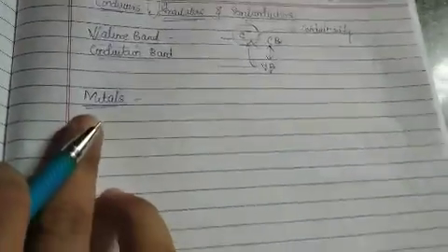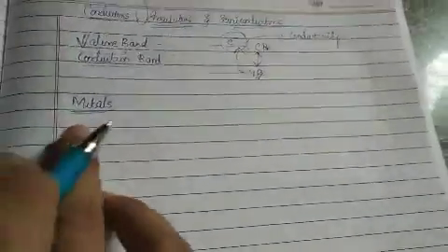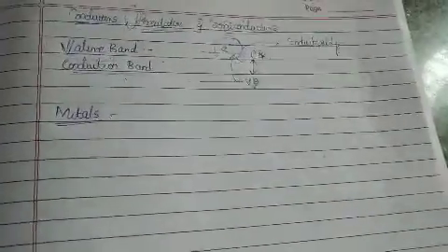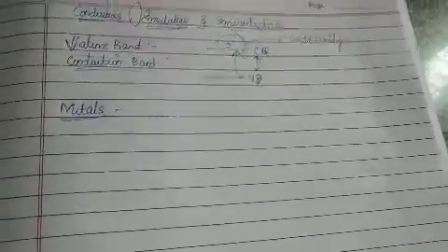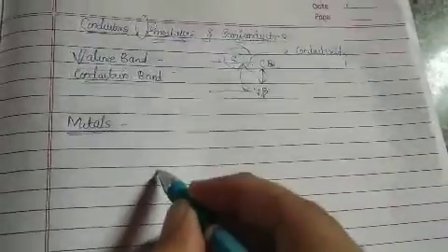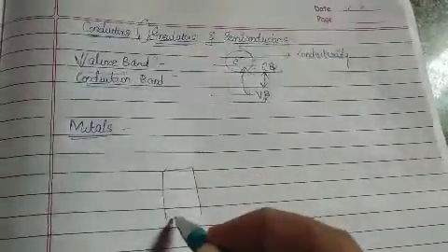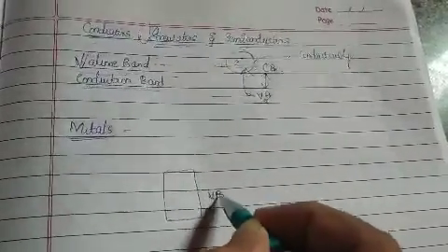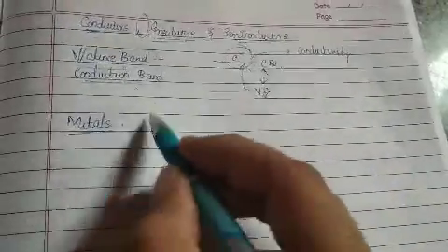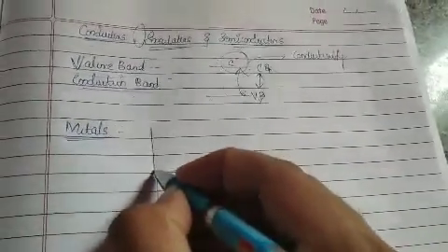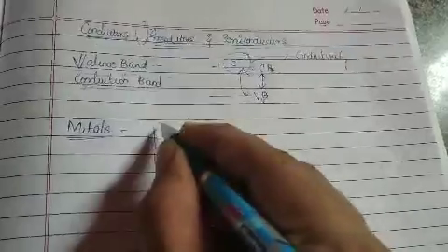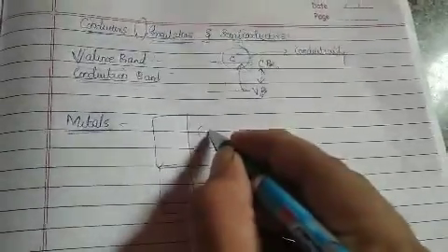Of course, in our lower classes we have been told that metals are good conductors of electricity. But how? For example, if this is your valence band, in metals we observe that the conduction band overlaps with the valence band.